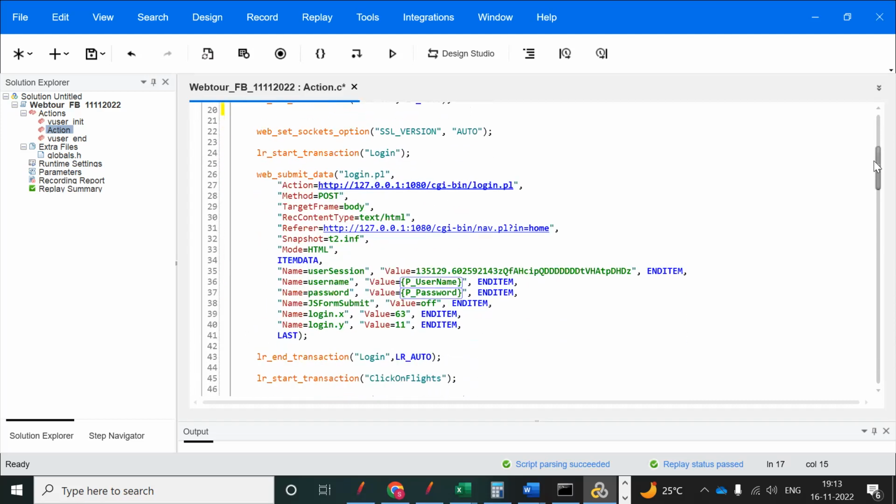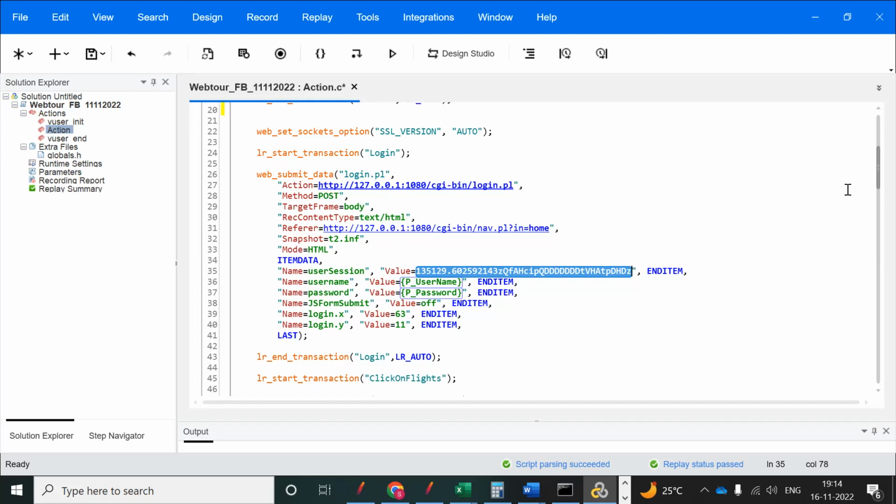Coming to the login, you can observe web submit data, and this will be common, but you can observe the user session value is equal to some value. Did you enter this value anywhere in the application? No, right? While recording, we did not enter it. It means this is coming from the server side. This is the dynamic value. So one is the user session.